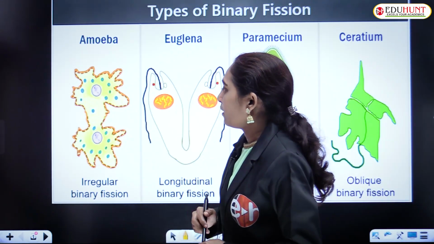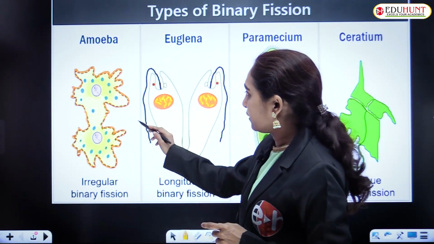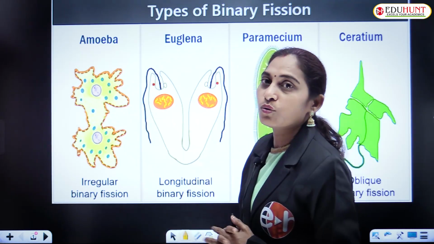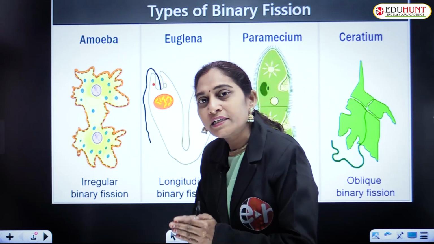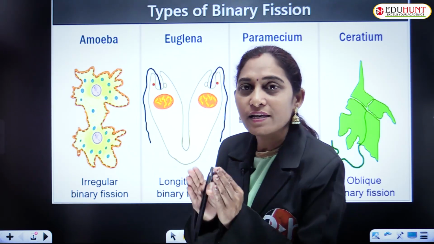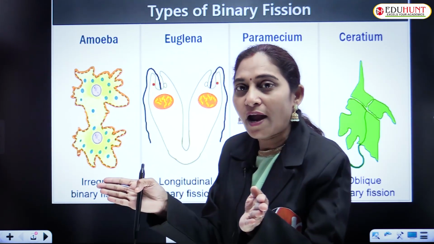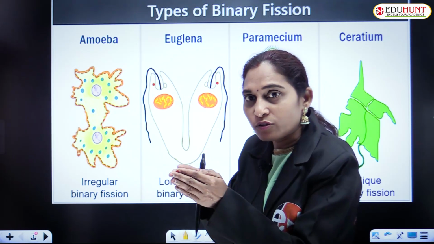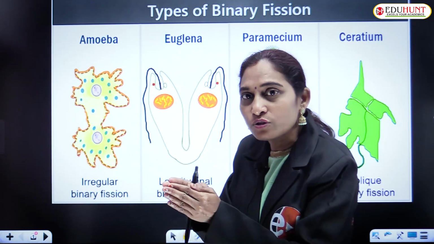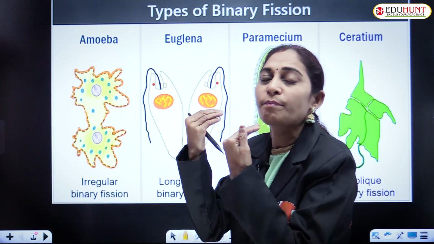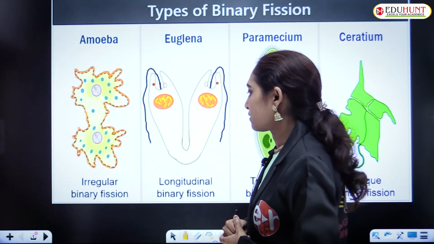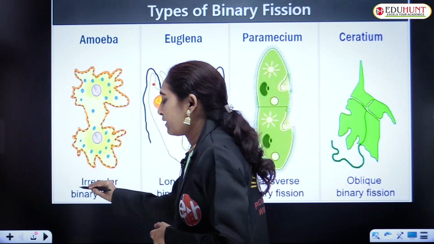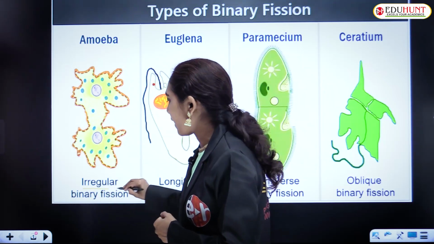It is amoeba, in which the individual is dividing into two. Now the parent individual or the parent cell is dividing. Now there is no parent. New daughter cells, new daughter individuals were produced, and the parent is involved in the production of these two individuals. So it is an example of irregular binary fission.